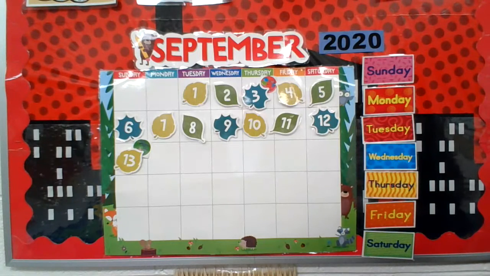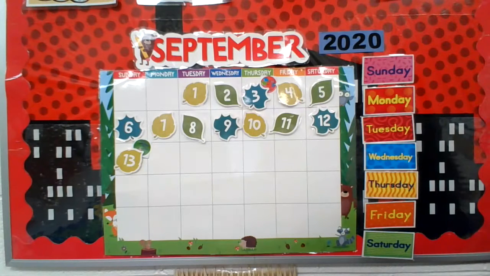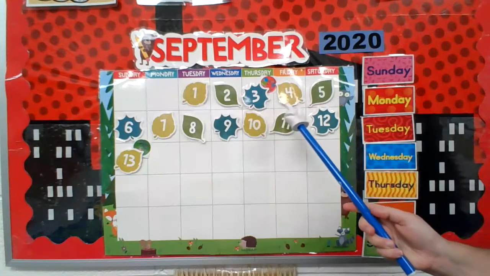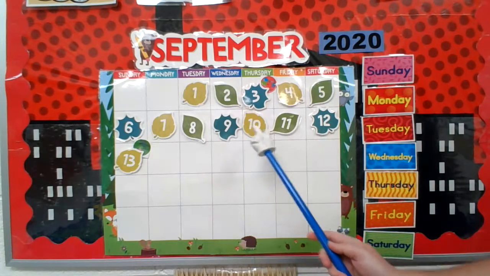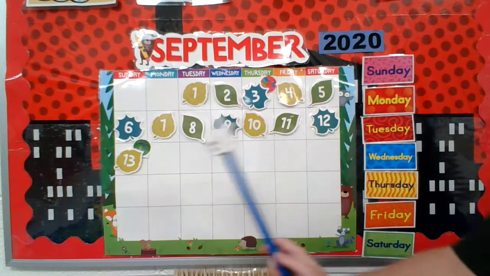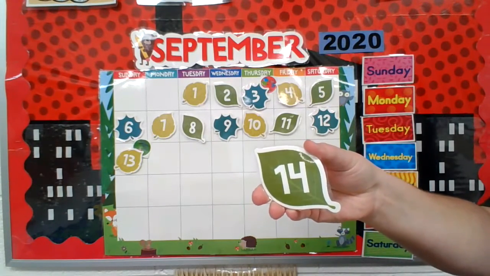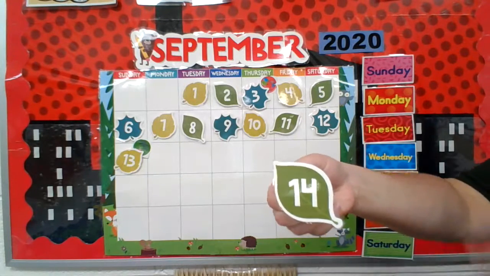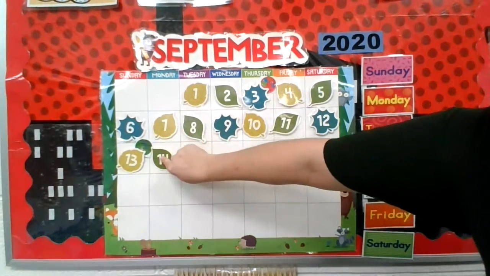Great job. All right, we're going to count up all these numbers and find out what number needs to be added up here. Are you ready? Here we go. 1, 2, 3, 4, 5, 6, 7, 8, 9, 10, 11, 12, 13, 14. 14 is the next number to go up on our list. 14 is the number 1 and a 4. So we'll put a 14 right up over here.